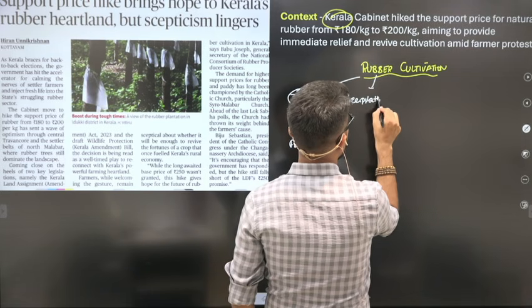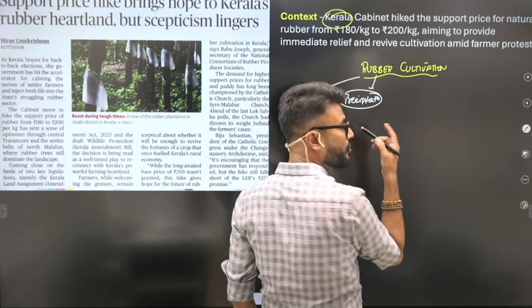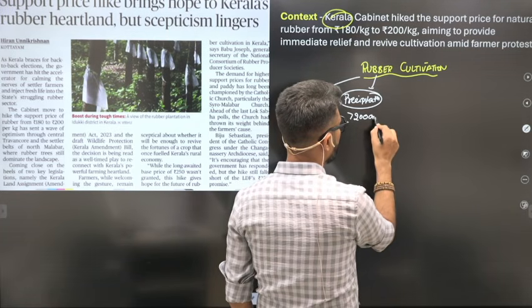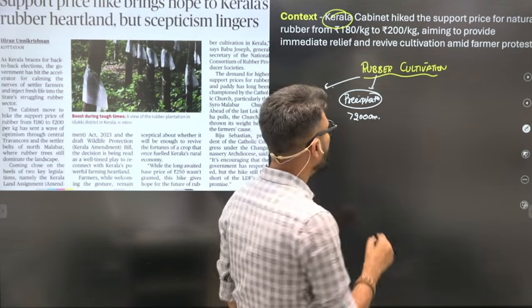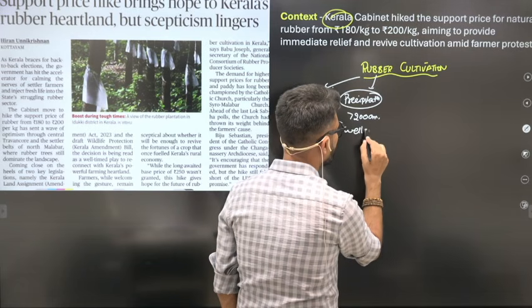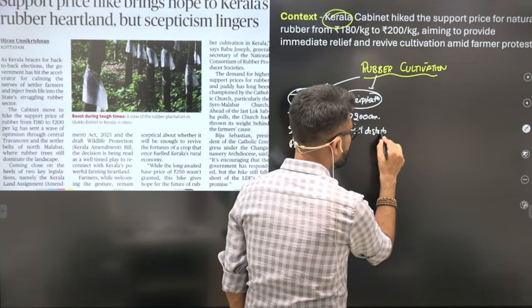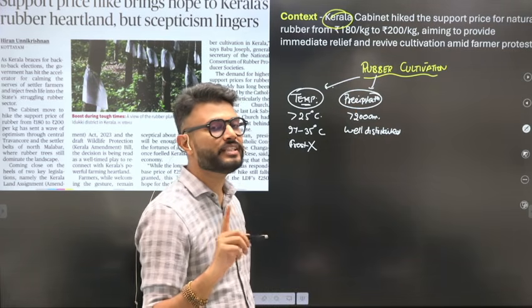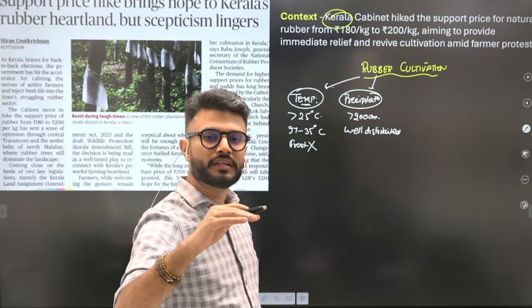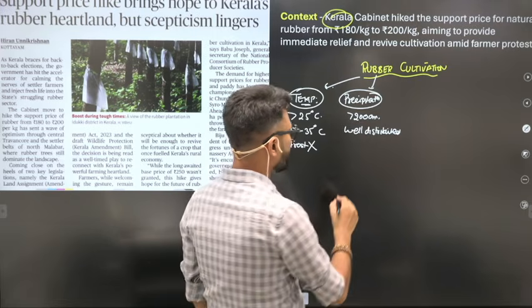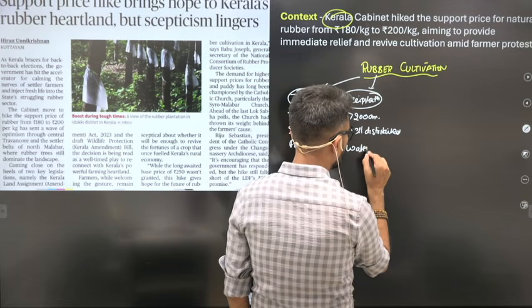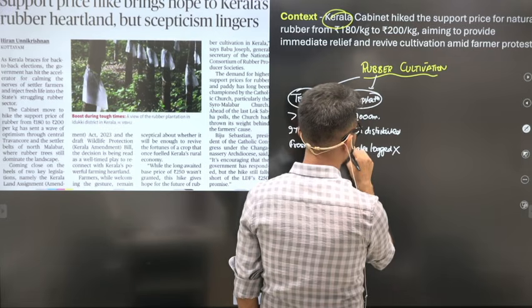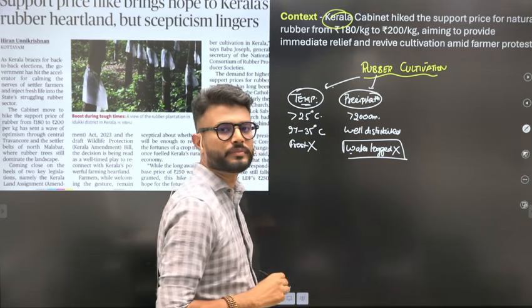Talking about precipitation, it requires a high amount of precipitation, more than 200 centimeters of annual rainfall, and this rainfall has to be well distributed. That means if very intense rainfall is taking place, it might be detrimental for the rubber. Intensity is not the point, well distributed rainfall has to be there, and that is why waterlogged conditions are harmful for the rubber.